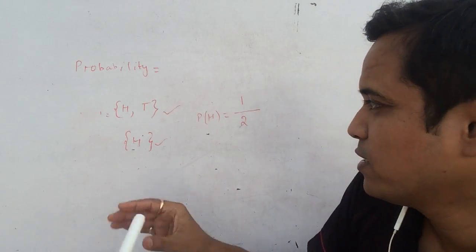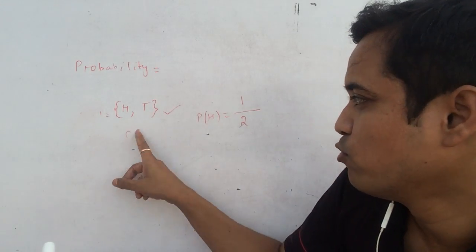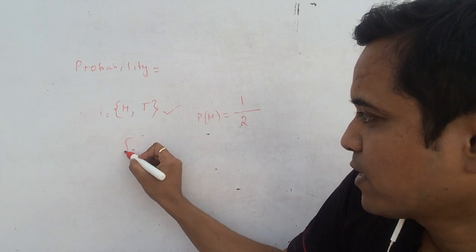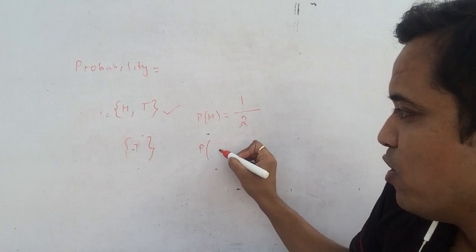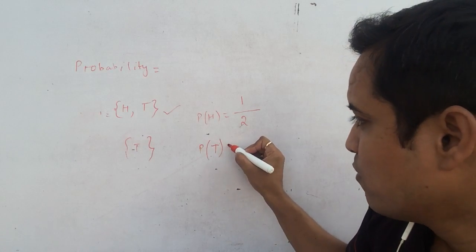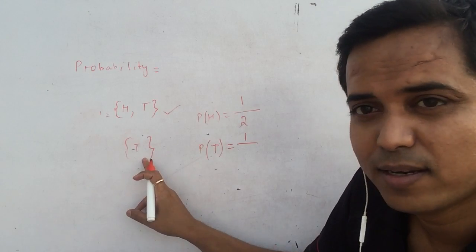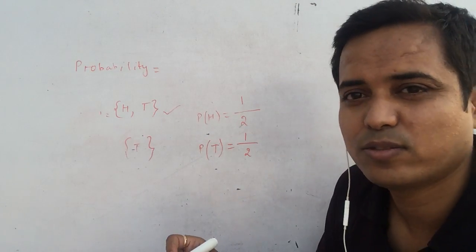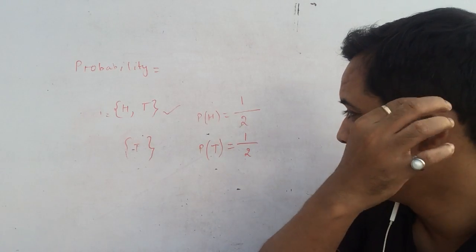Similarly, if you demand for tail, you have only one favorable case, which is tails. So the number of favorable outcomes would be tail, so you can say the probability of coming tails in this case would be number of favorable outcomes, which is 1, upon the total, out of 2 cases, 2. So you write in the probability number of favorable outcomes upon number of total outcomes.